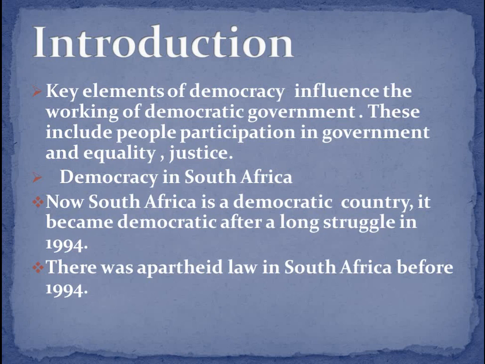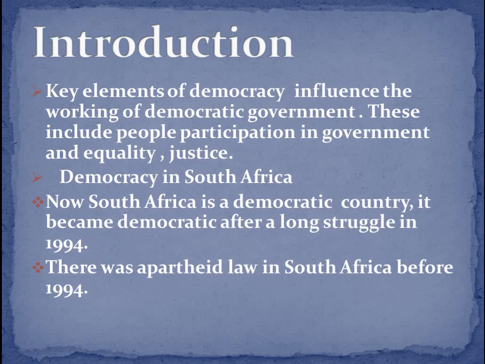So, democracy in South Africa. Now South Africa is a democratic country. It became democratic after a long struggle, in 1994. Very late. In 1994 it became a democratic country. Before that, there was discrimination on the basis of race and color of the people.